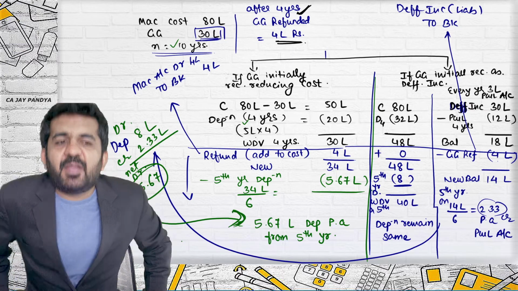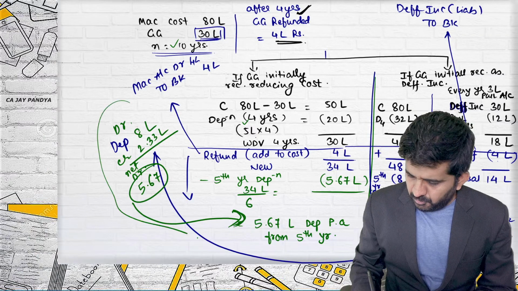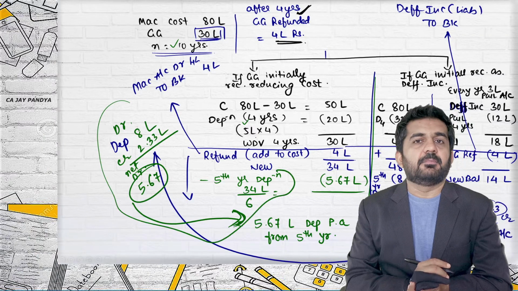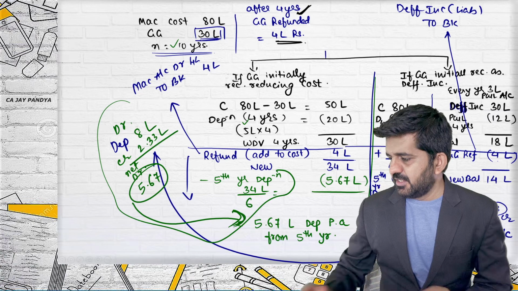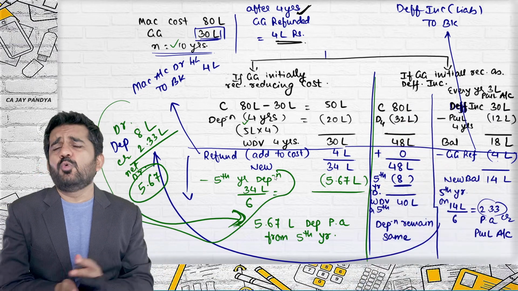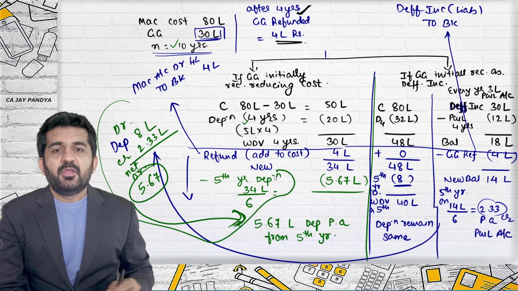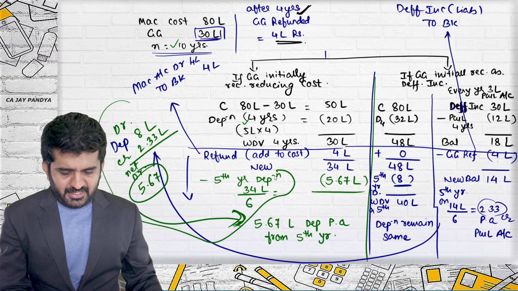So net effect in P&L account is going to remain the same under both the circumstances. But the thing is that this is how refund of government grant is recorded. Is it all right? We are going to another question, which is 39.